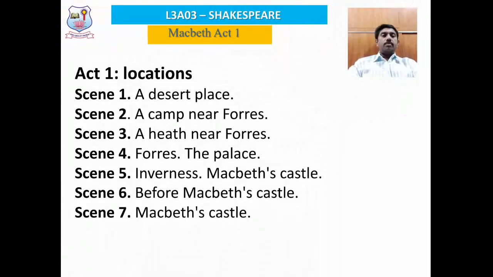Next, we move on with the locations of the 7 scenes that comprise Act 1. The locations vary from a desert, a heath, and then it moves to a camp near a forest. Again, it comes to the heath. In scene 4, it moves to the palace. Number 5, the castle of Inverness, which is the residence of Macbeth. In scene 6, it happens in Macbeth's castle, and scene 7 also takes place in Macbeth's castle itself.